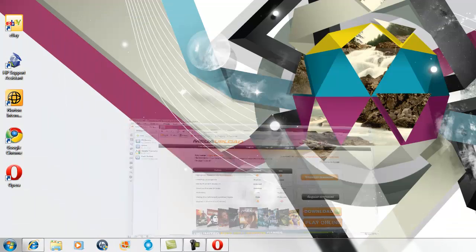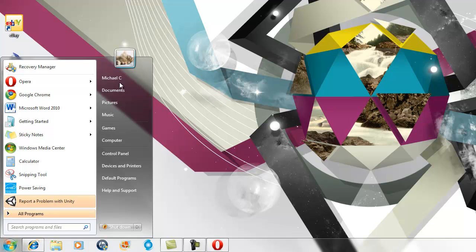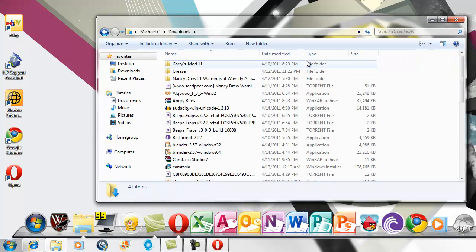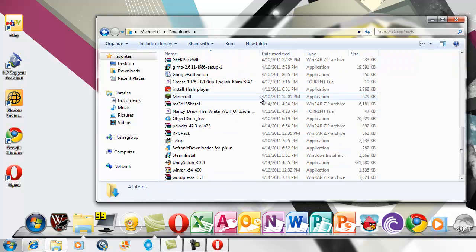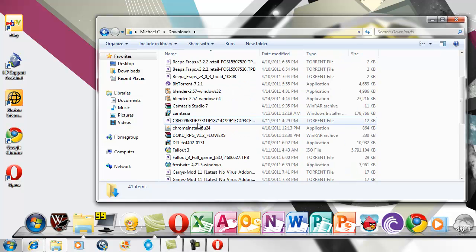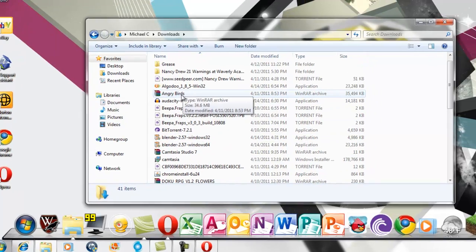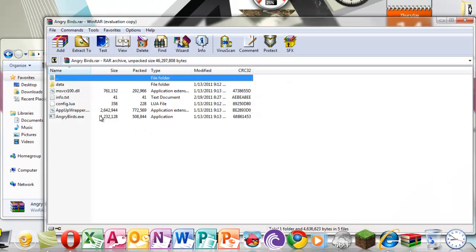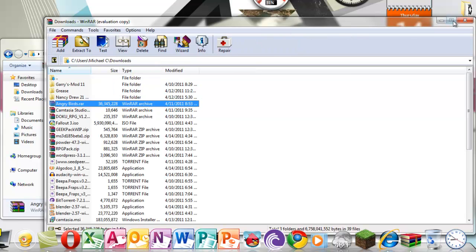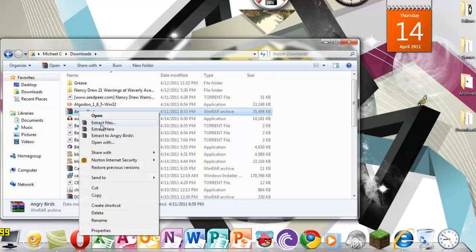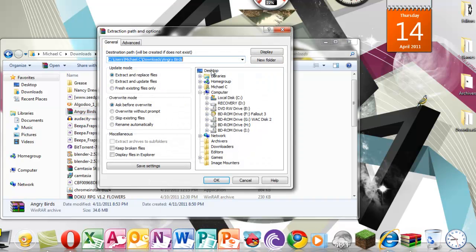So after you've saved it, you want to go to your downloads folder, which is where you put it, and find it. It'll be like this. You right click it, extract files, and bring it to your folder.